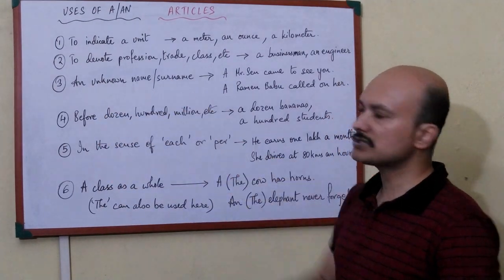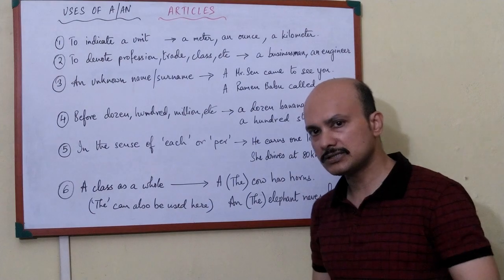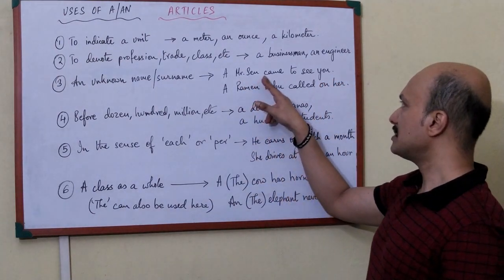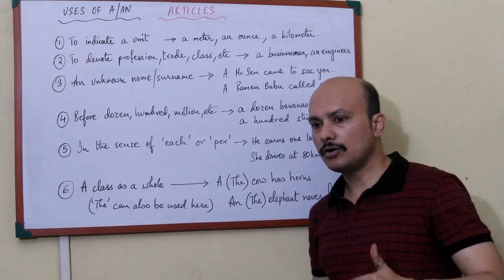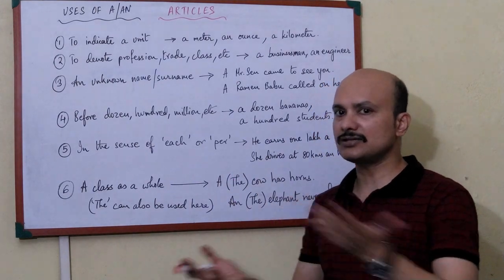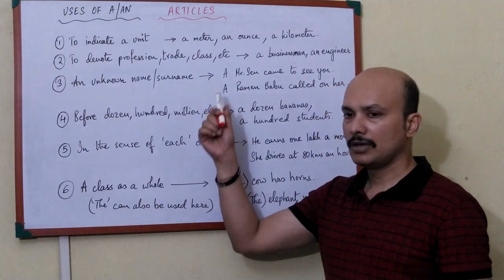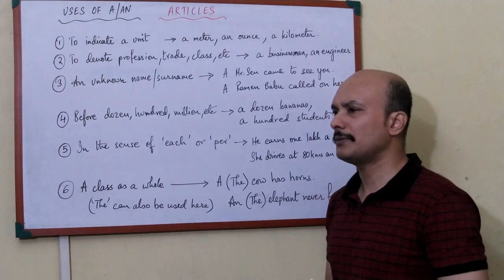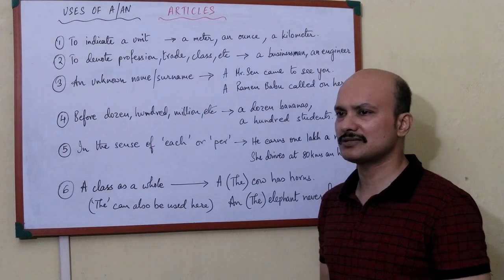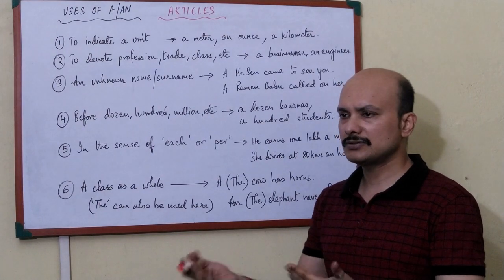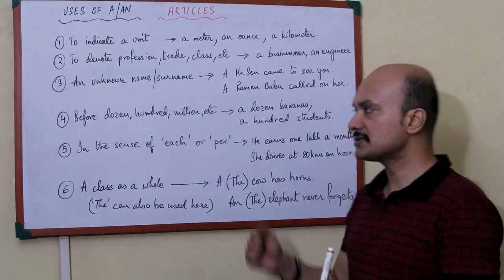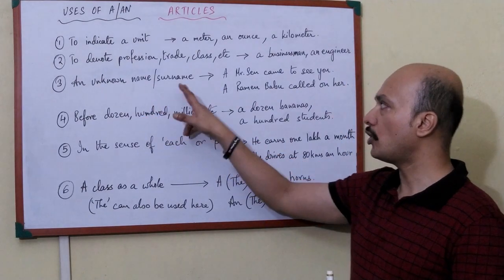An unknown name or surname. Now, unknown name or surname means the person is unknown. Like see, a Mr. Sen came to see you. Now, the person who is saying this doesn't know that person, Mr. Sen, and so he is saying to that person, look, a Mr. Sen came. I don't know who he is, but his title is Mr. Sen. So, who is this person? I don't know. So, this unknown person is referred to. That is why: unknown name or surname.